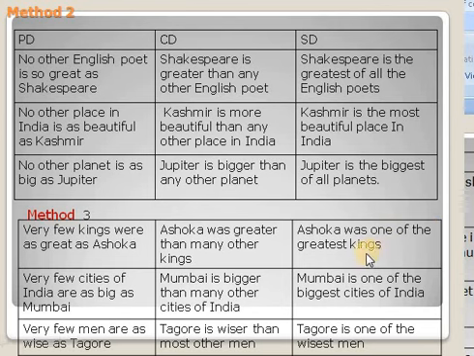So I think you have observed the change in comparative and superlative. The change is as great as in positive, greater than many other in comparative, one of the greatest in superlative. Next sentence. Very few cities of India are as big as Mumbai. Mumbai is bigger than many other cities of India. Mumbai is one of the biggest cities of India. Very few men are as wise as Tagore. Tagore is wiser than most other men. Tagore is one of the wisest men.